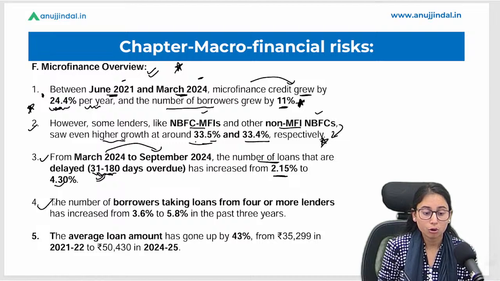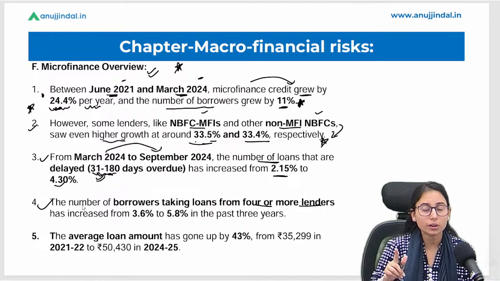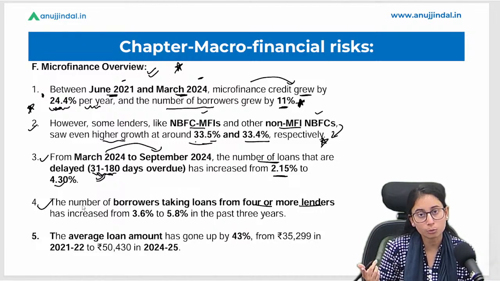Okay, the fourth point says the number of borrowers taking loans from four or more lenders has increased. That means a single borrower is taking loans from multiple lenders.